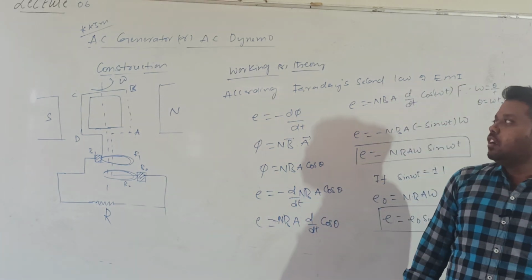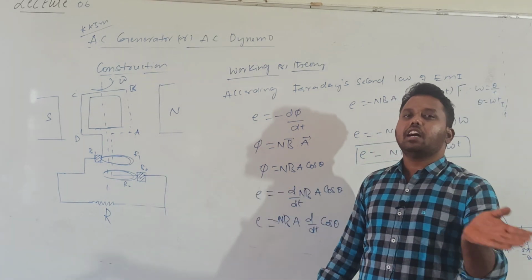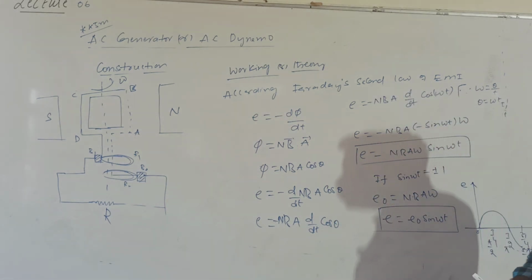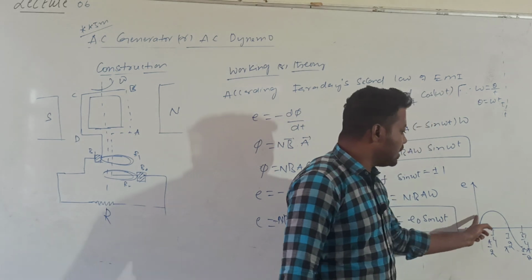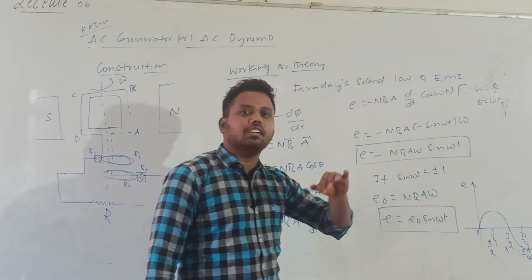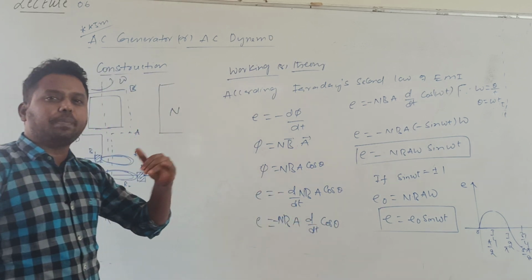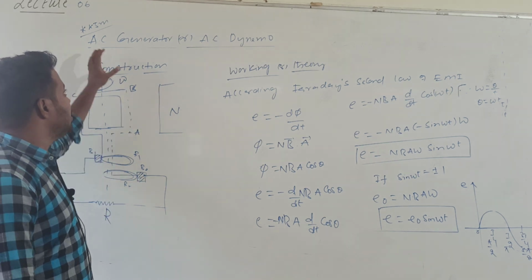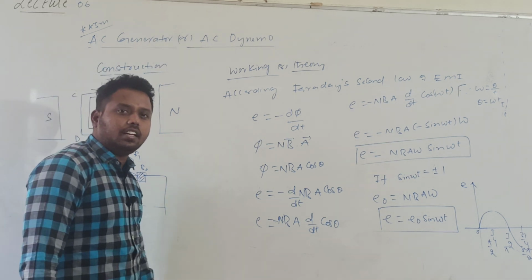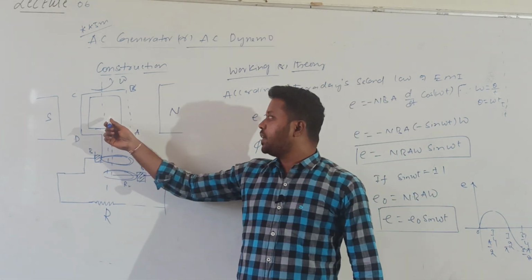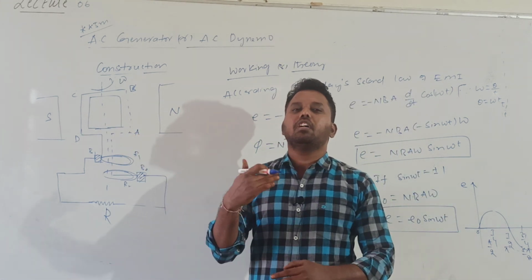So what happened? In AC current, for every half cycle, the current direction will be reversed. First the current will flow in one direction, and afterward the current direction will be reversed. The current whose magnitude changes continuously and direction changes periodically, such a current is called alternating current. Here what is the current generated? That is alternating current.